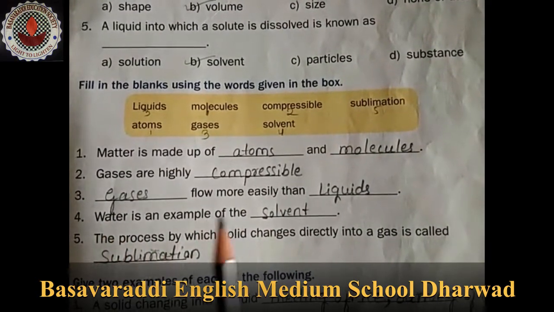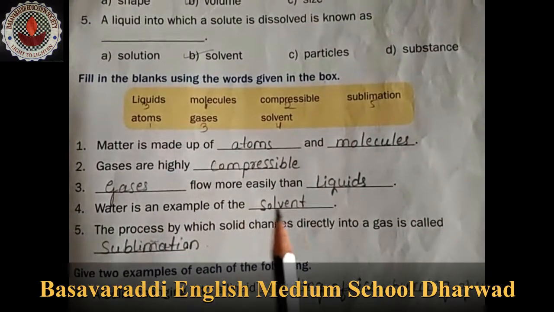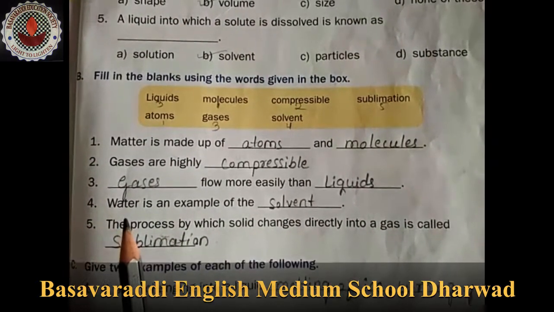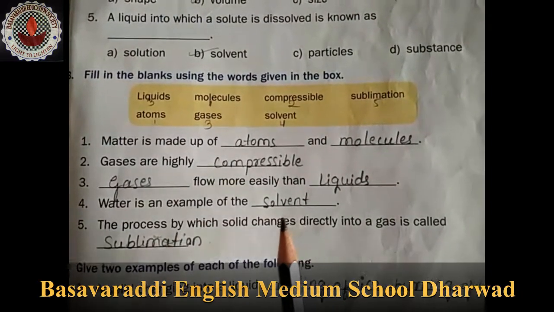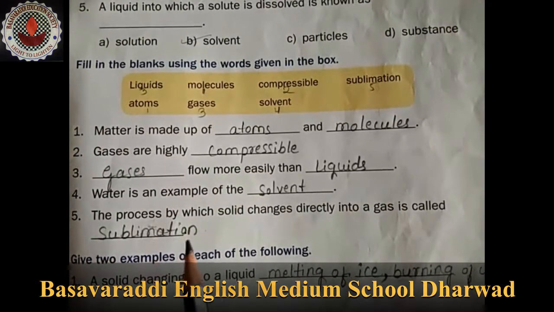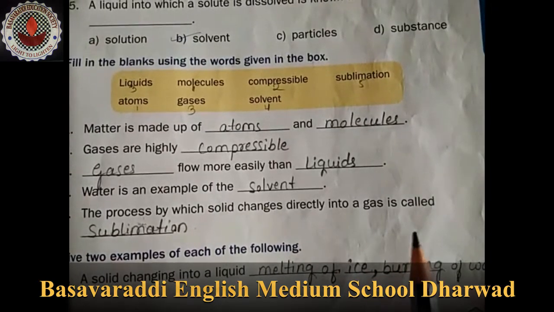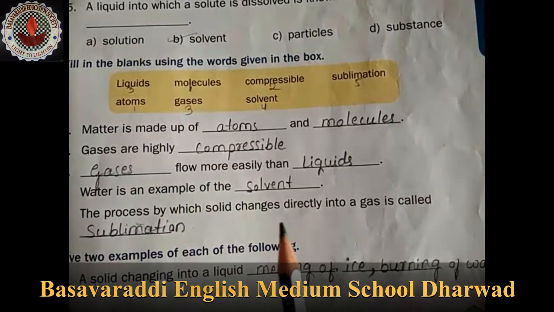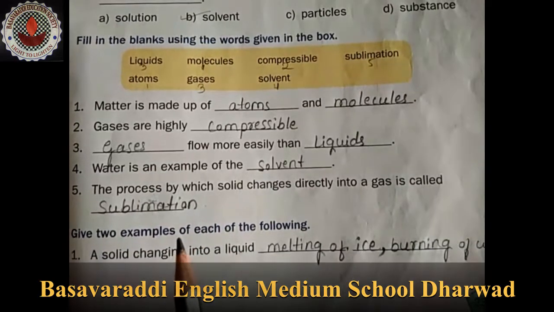Third one, dash flow more easily than dash, gases flow more easily than liquids. Fourth one, water is an example of the solvent. What is the answer? That is solvent. Fifth one, the process by which solid changes directly into a gas is called dash. The process by which solid changes directly into a gas is called sublimation.